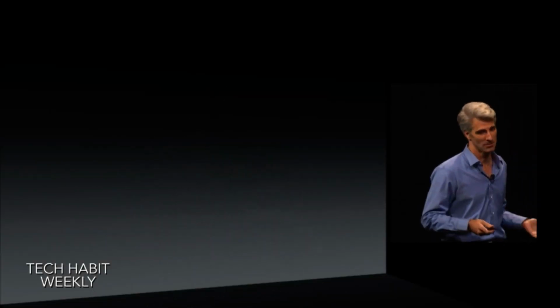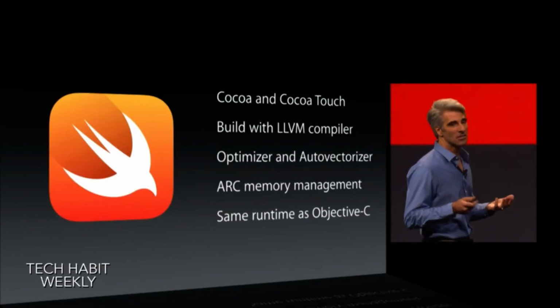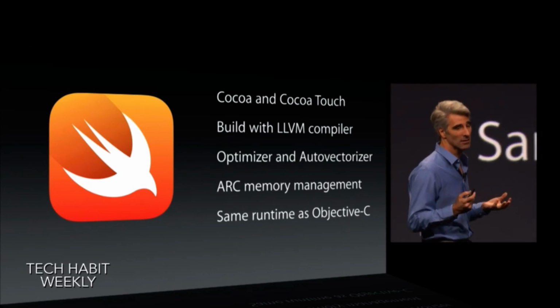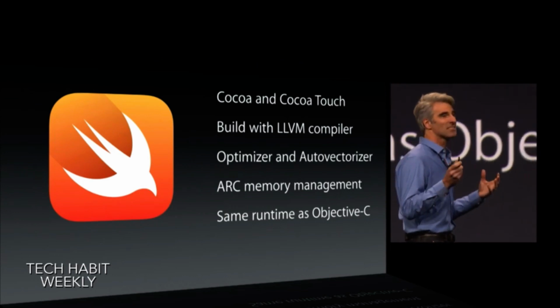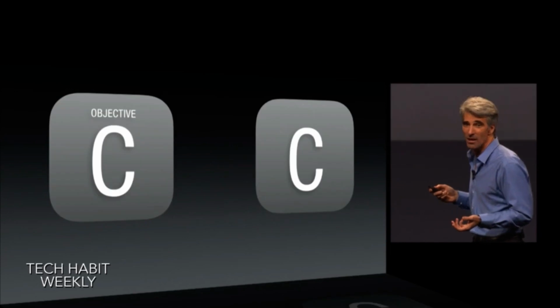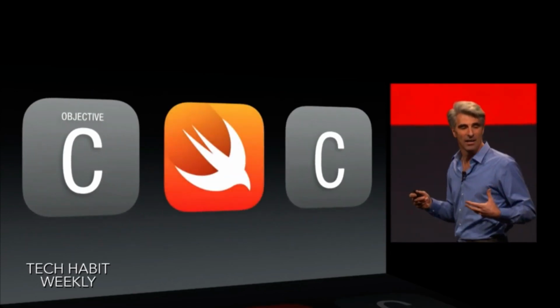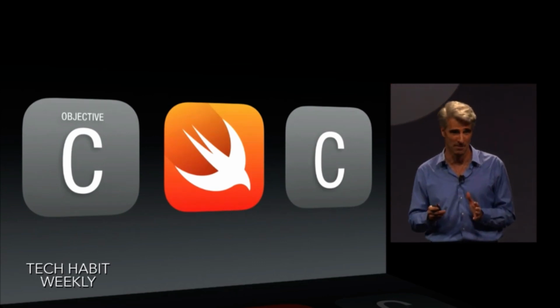They just aren't possible. Now, Swift is completely native to Cocoa and Cocoa Touch. It's built with the same LLVM compiler as Objective-C, using the same optimizer and auto-vectorizer, and it has the same ARC memory management model and the same runtime, which means that your Swift code can fit right alongside your Objective-C and your C code in the same application.